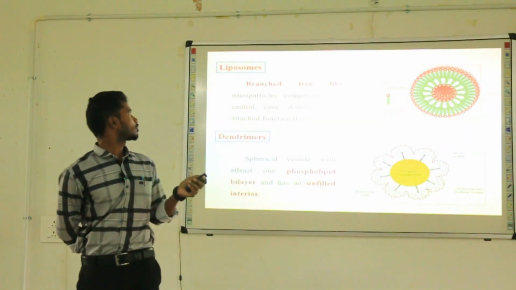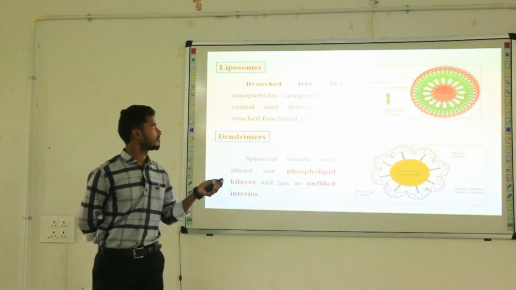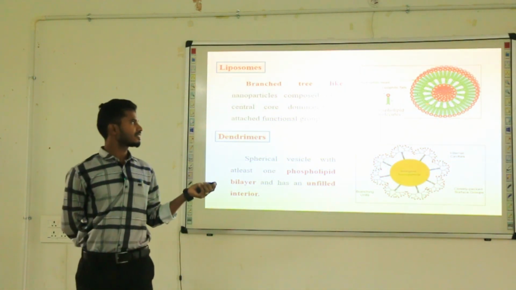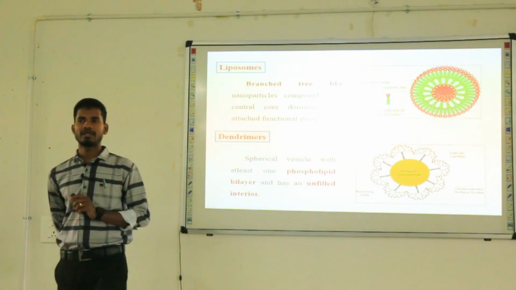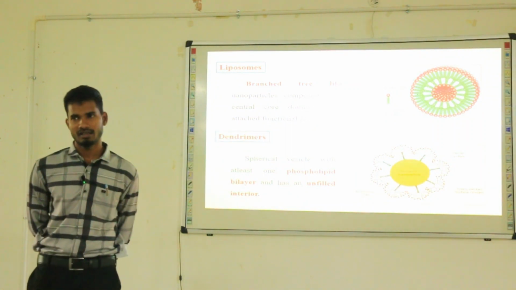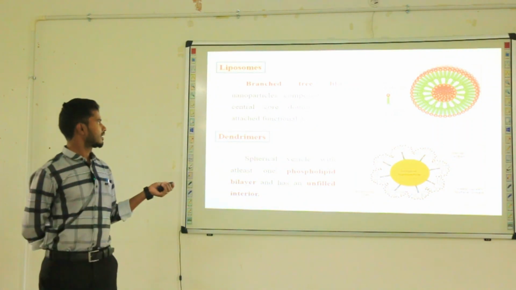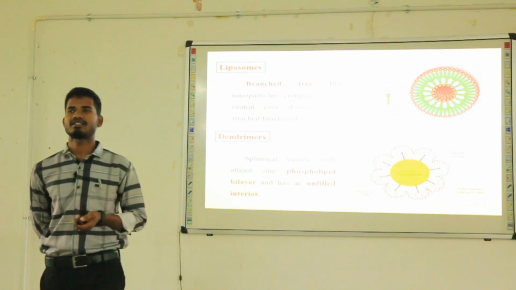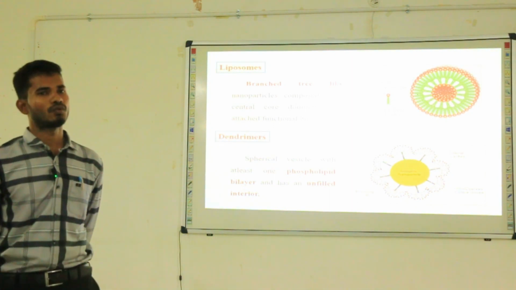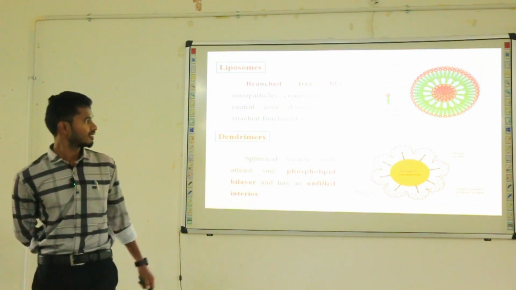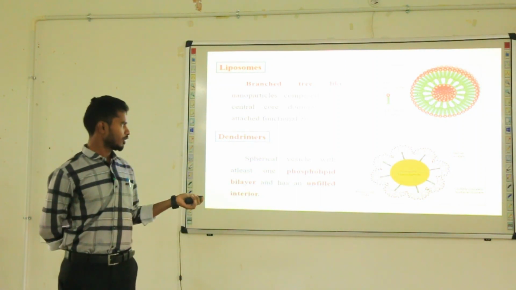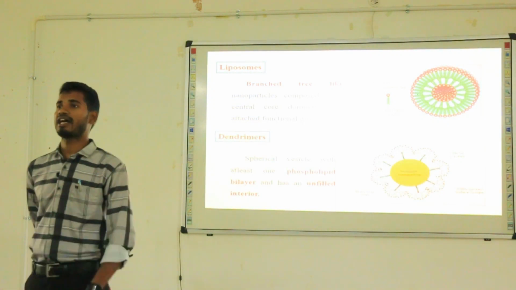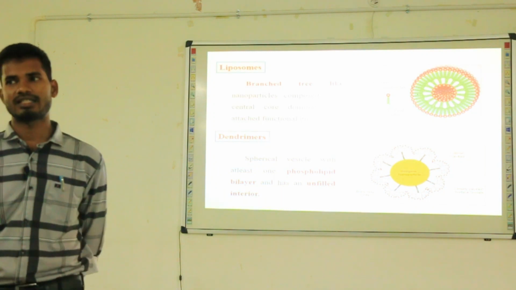Next one, liposomes. Liposomes means branch tree-like nanoparticles composed of a central core dominated by attached functional groups. Next one, dendrimers. Dendrimers are nanoparticles whose size ranges from 1 to 50 nanometer. These dendrimer nanoparticles have monodispersed structures, which means they have the same degree of polymerization.